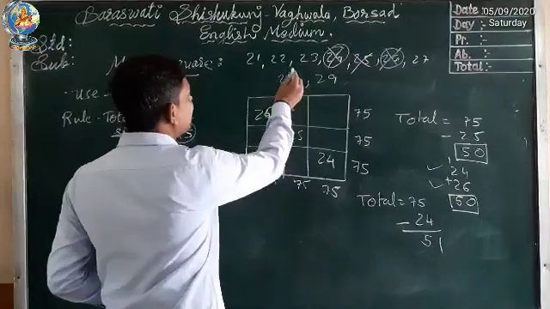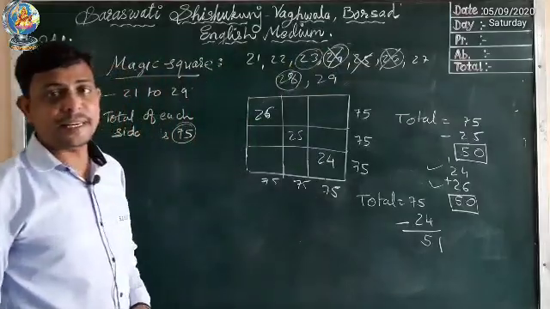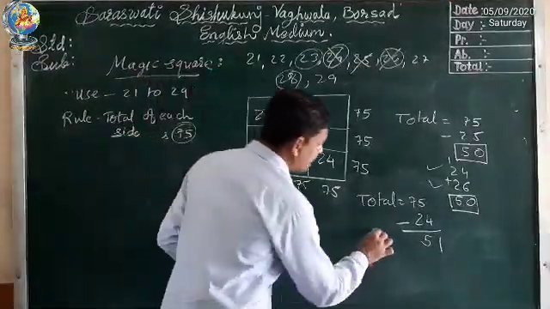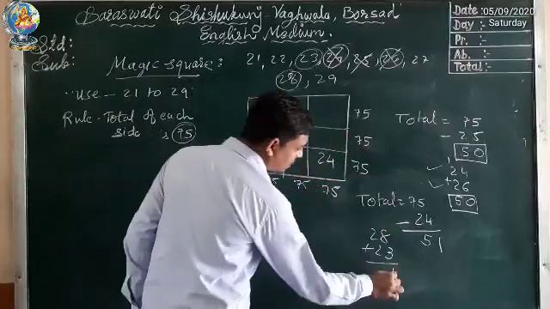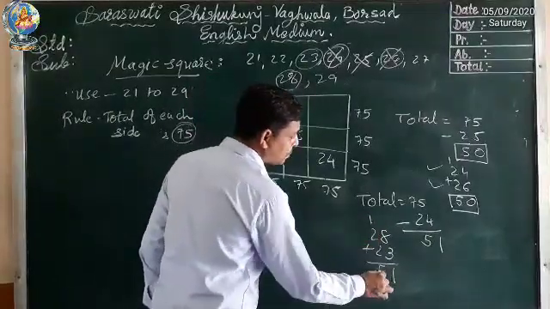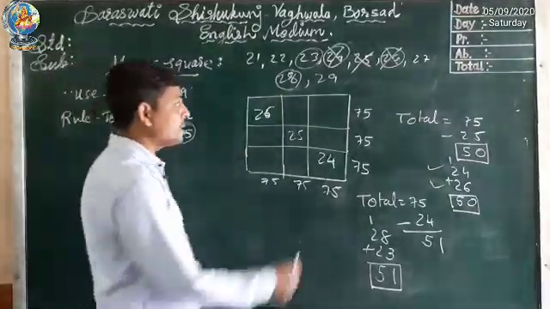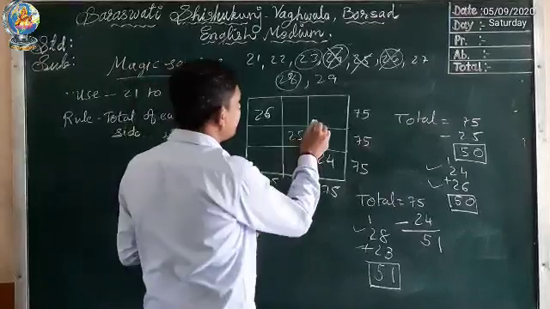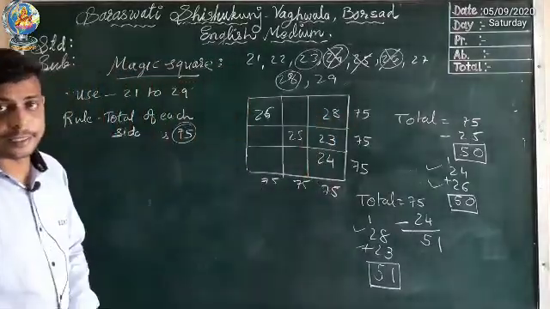If we select 28 and 23, we will get 51. Let's check it. 28 plus 23: 8 plus 3, 11, 1 down, 1 carry, 2 plus 2, 4 plus 1, 5. So here we get 51. The two numbers to write in these two boxes are 28 and 23. So we can write here 28 and here 23.